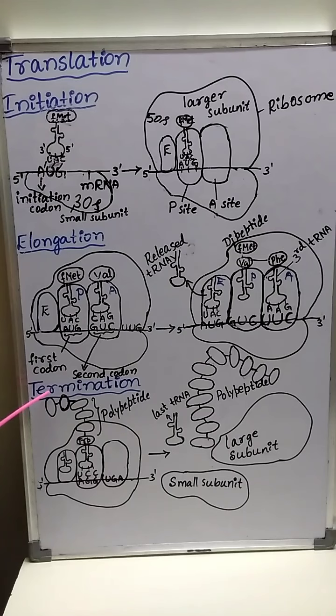Then the last step is the termination of the polypeptide chain.